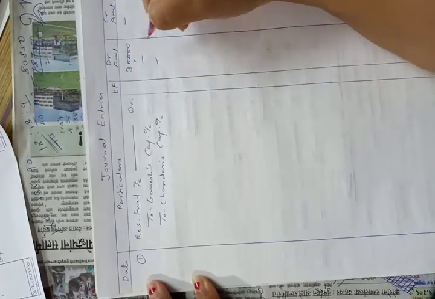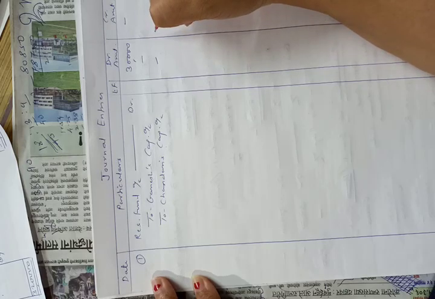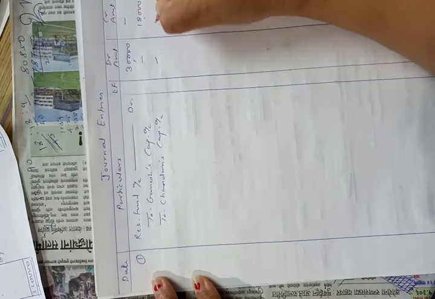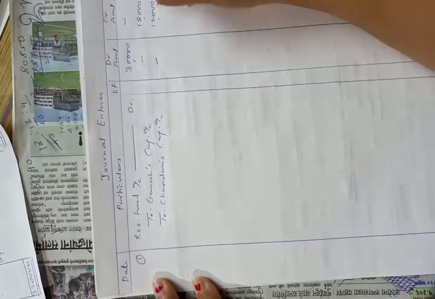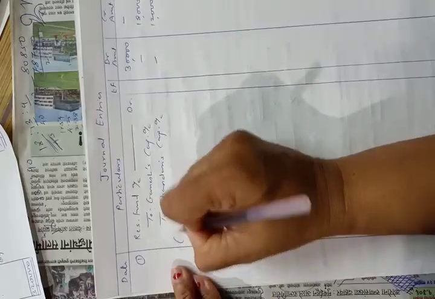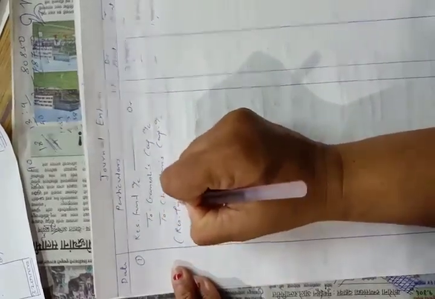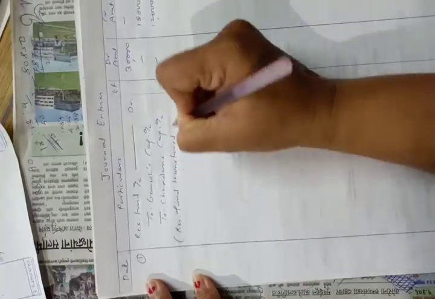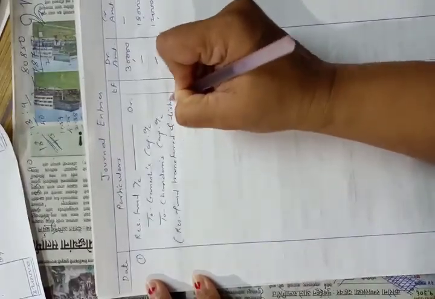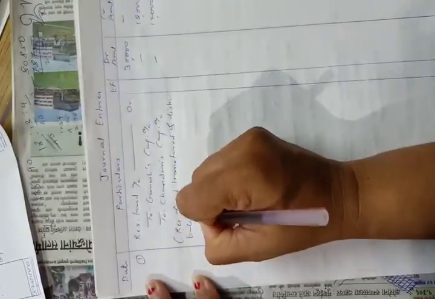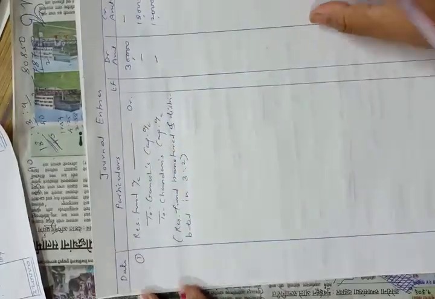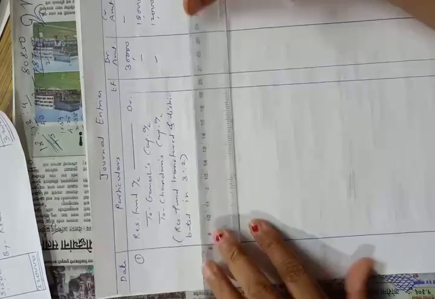This account is debited and it means cancelled, and it is distributed between the partners in their profit sharing ratio. So narration will be reserve fund transferred and distributed in 3:2. This much narration is sufficient.